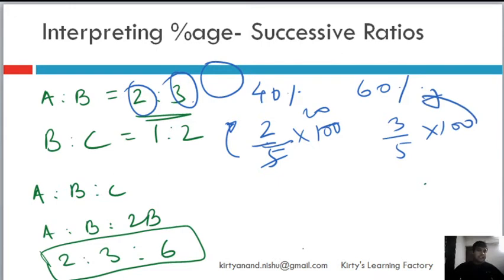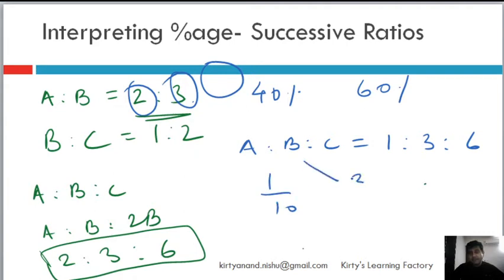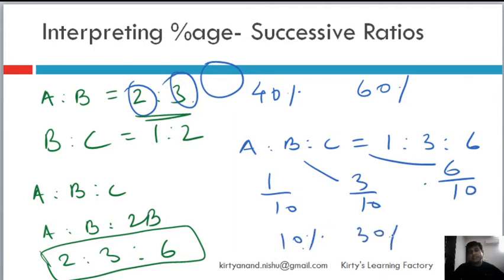But now when I have 3, ABC to compare, then I have more units. So basically total how many parts? 6 plus 3 is 9, 9 plus 2 is 11. For the sake of simplicity, let's say that if I have a ratio A is to B is to C as 1 is to 3 is to 6, right? So that it is 10 parts and calculation will be easy. So A is what? 1 by 10, B is what? 3 by 10, and C is what? 6 by 10, right? So A is what? 10%, B is what? 30%, and C is what? 60%.